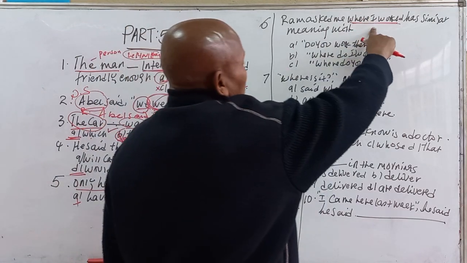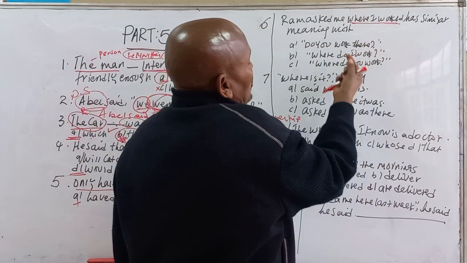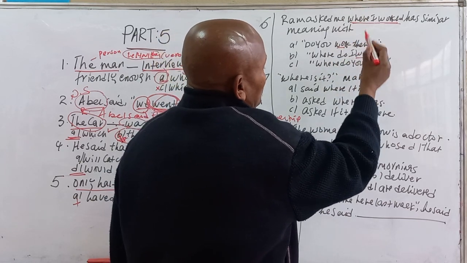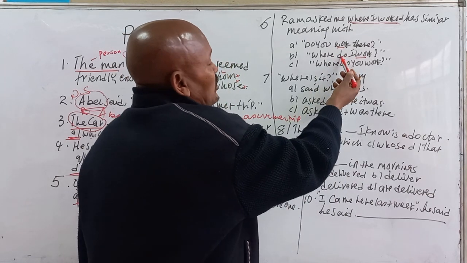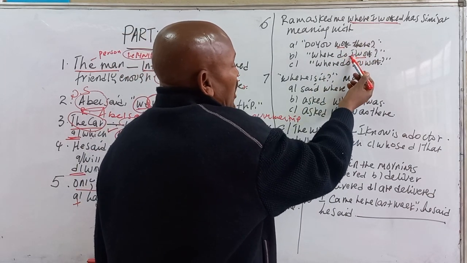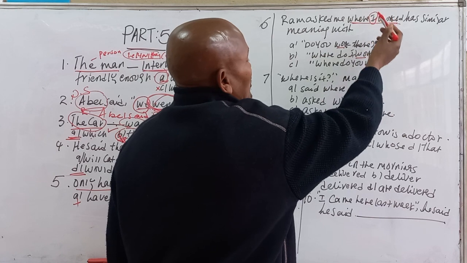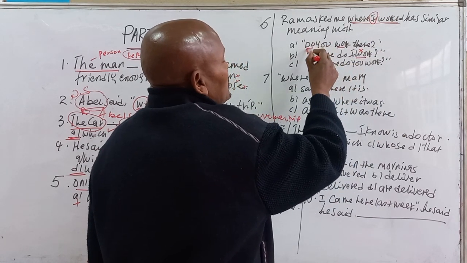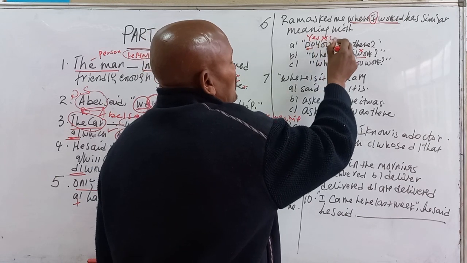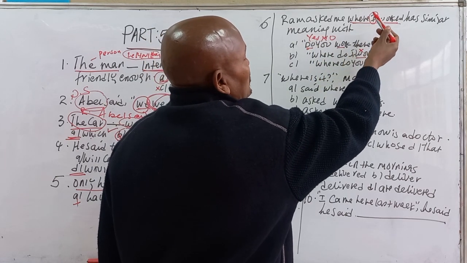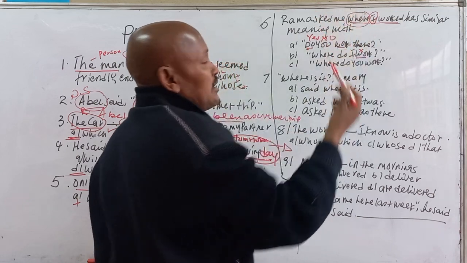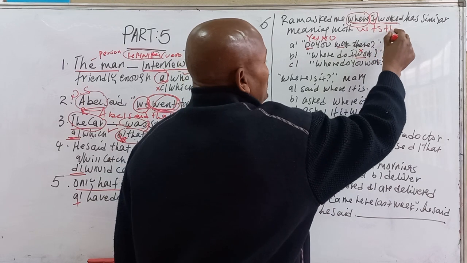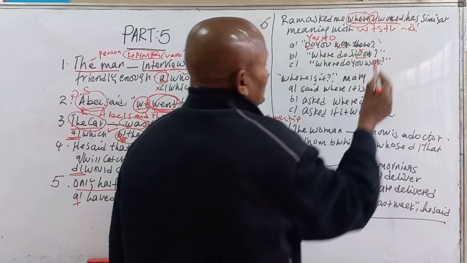So "where I worked" is past tense, so the original sentence should be simple present. Where do I work? If it is "where do I work," this is not the reported form. Tense cannot be changed, so this is not the answer. "Do you work?" This is a yes/no question, but the question here is not yes/no, it is a WH question. So WH question plus subject plus verb is a direct statement.